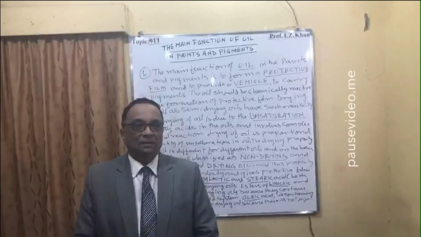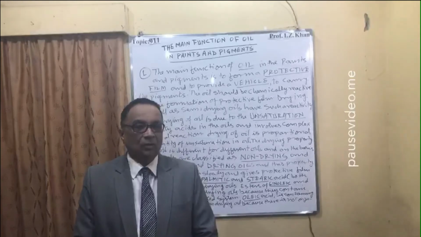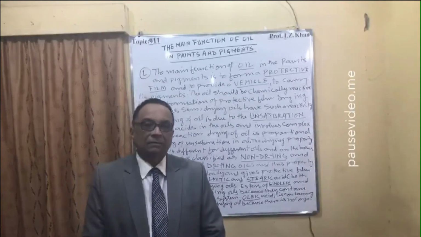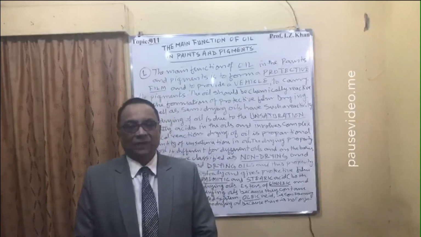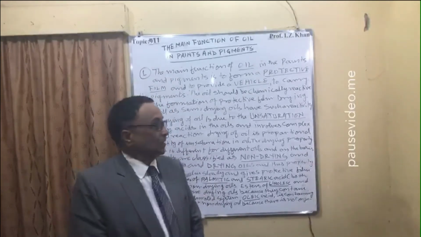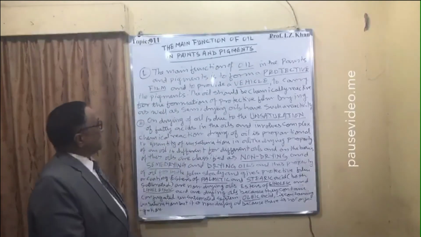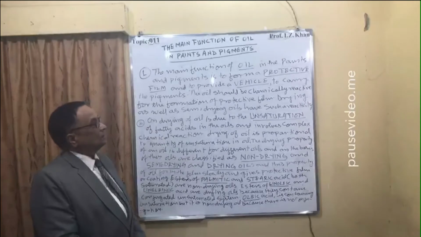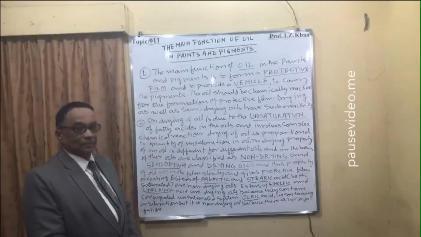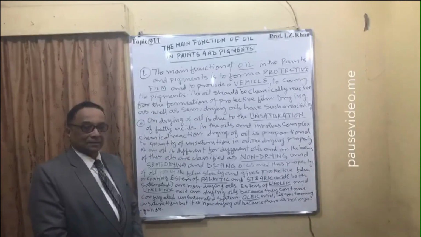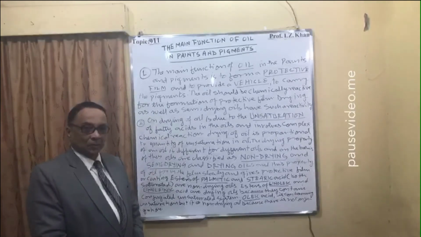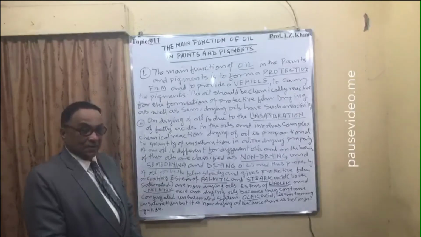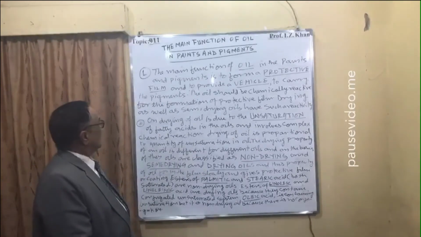So here, in writing, what I have already told you is given about the function of oil in the manufacture of paints and pigments. Number one, the main function of oil in the paints and pigments is to form protective film, and to provide vehicle, movement of the pigments, vehicle to carry the pigments.